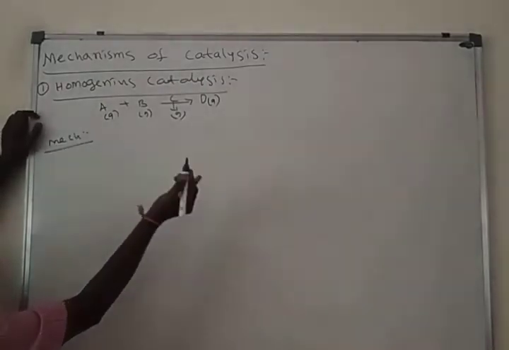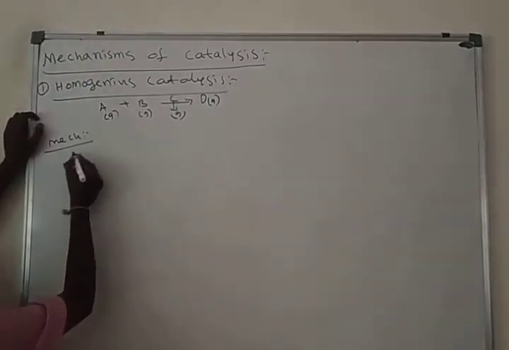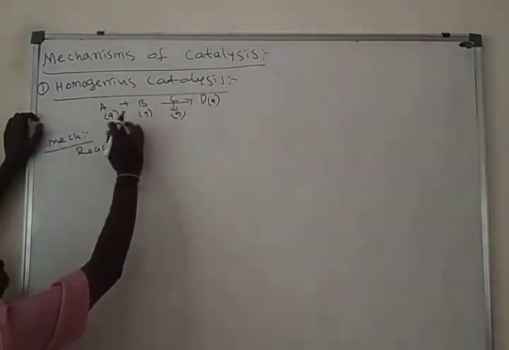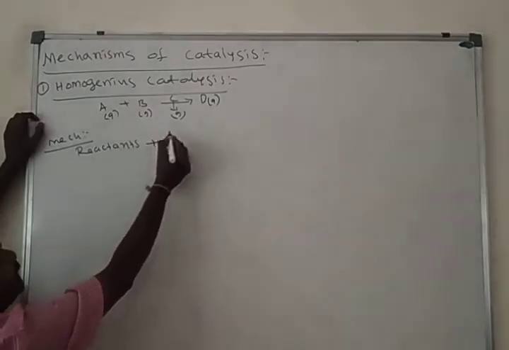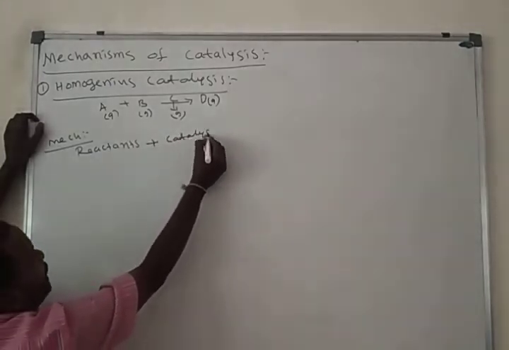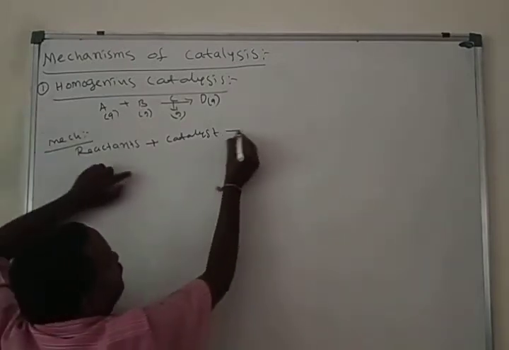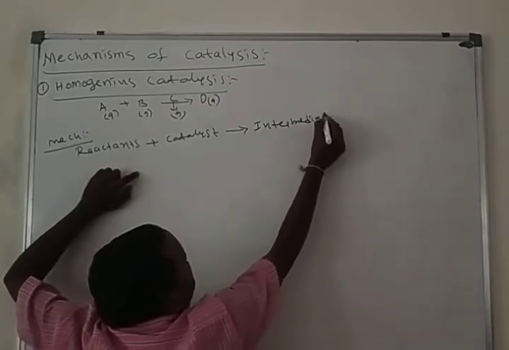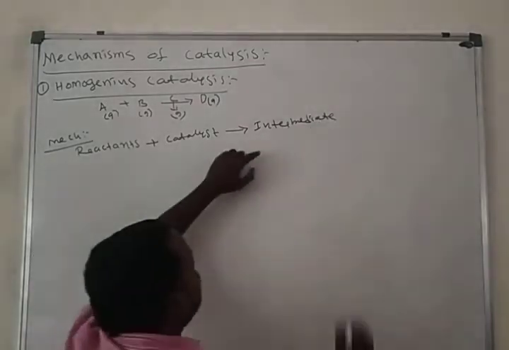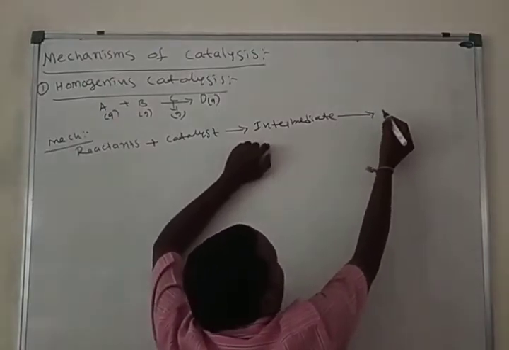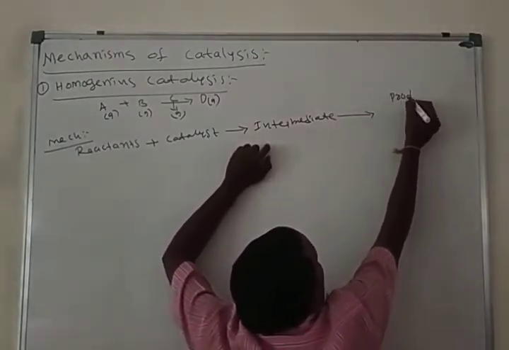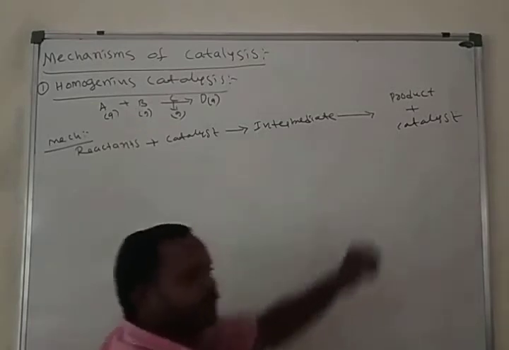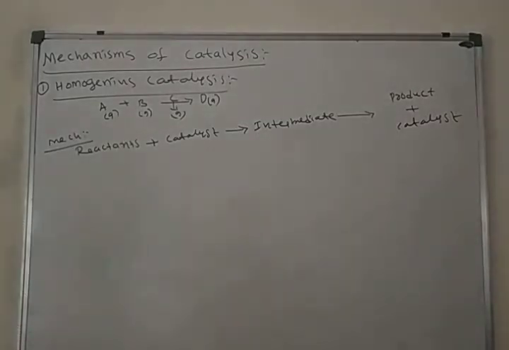Simple mechanism. There is no ambiguity. Here, the reactant and the catalyst are both present in the same phase, so they easily diffuse with each other. The catalyst forms an intermediate. After that, the intermediate diffuses into the product and the catalyst. This is the one simple mechanism.